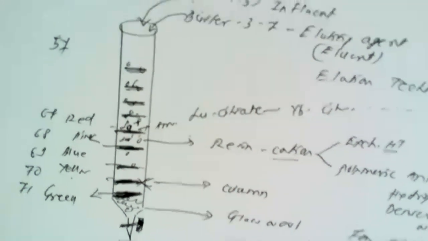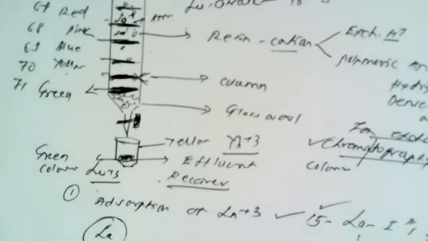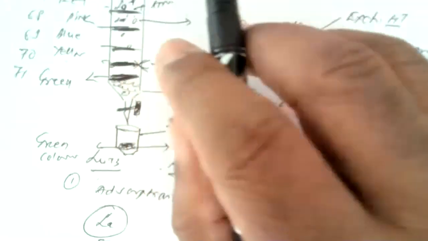So this is the method known as the ion exchange method or ion exchange chromatography, which depends upon two steps. The first step, as we have discussed just now, is adsorption. The adsorption takes place depending upon the size difference. Lanthanum, being big in size, more metallic, more basic, with low IP value, gets adsorbed first, followed by other members in the increasing order of their atomic number. So this is the first step in the ion exchange method, the adsorption step.